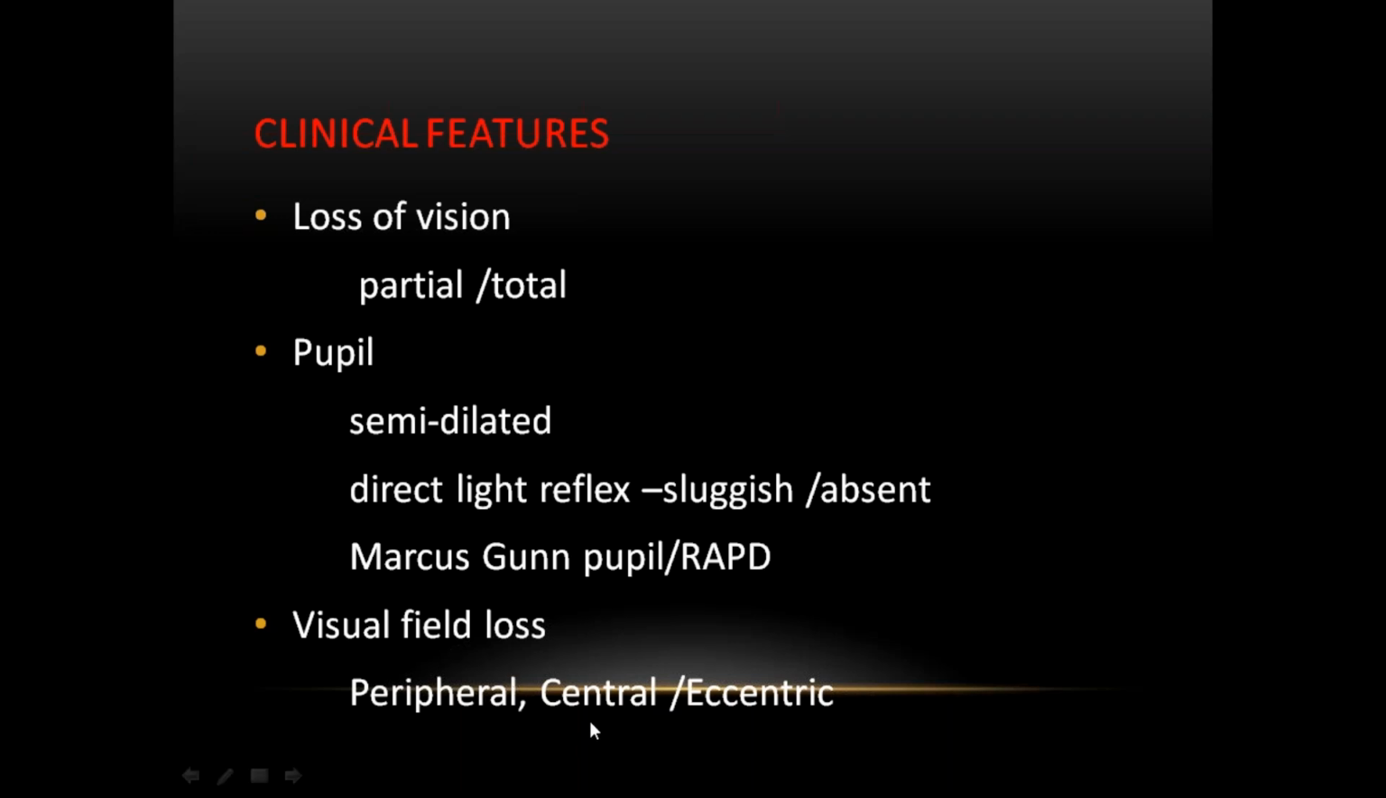Visual field loss: peripheral, central, or eccentric visual field. Where do you see central field loss? Central field loss you see in optic neuritis and papilledema, and in anterior ischemic optic neuropathy. Eccentric field loss you see in compressive optic neuropathies: optic nerve gliomas, meningiomas, pituitary adenomas. All these conditions cause eccentric field loss. Central field loss occurs with optic neuritis and papilledema.